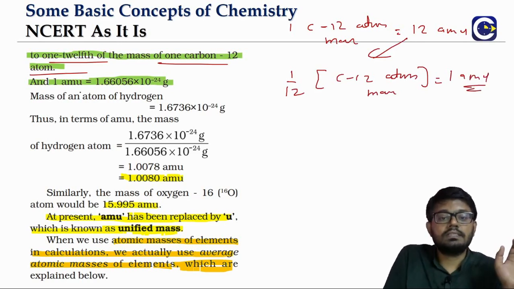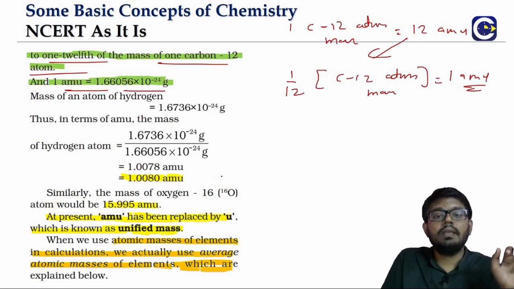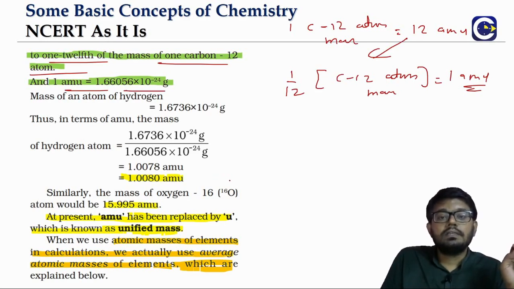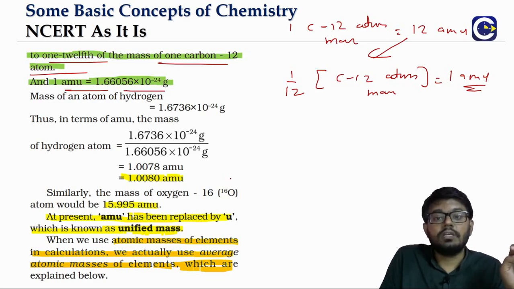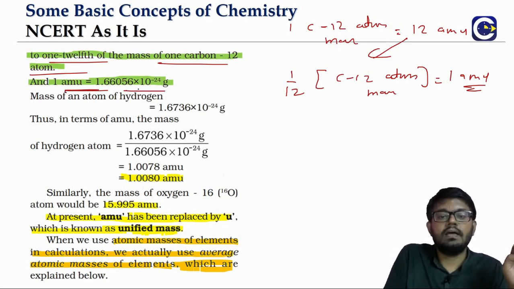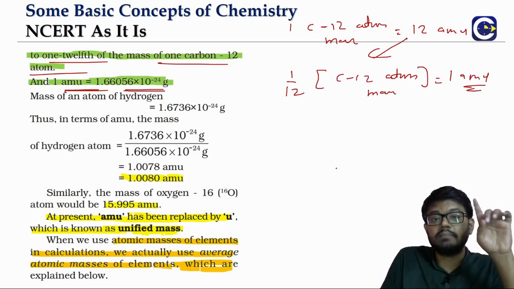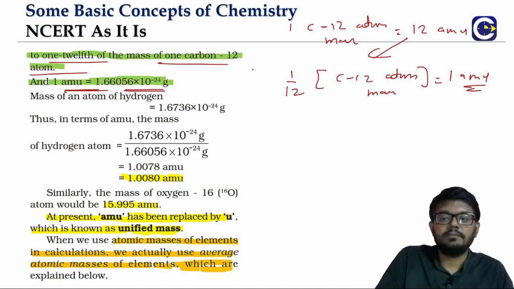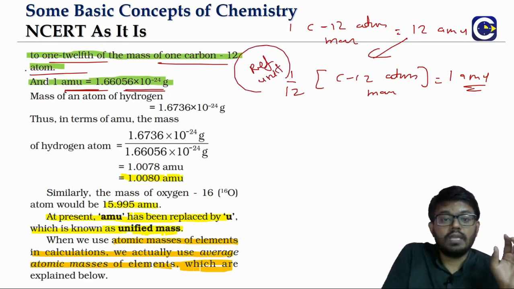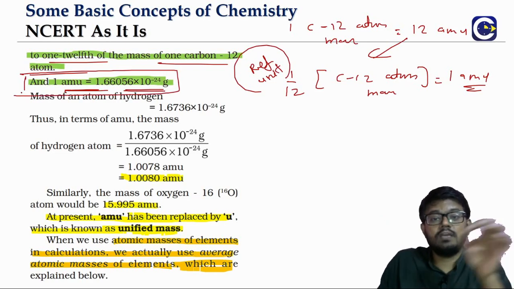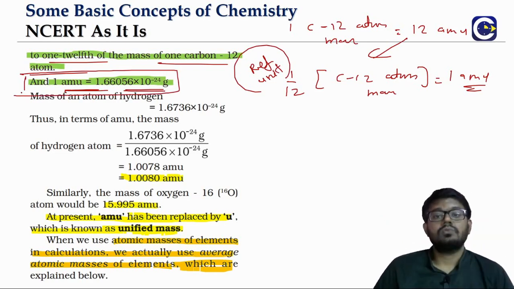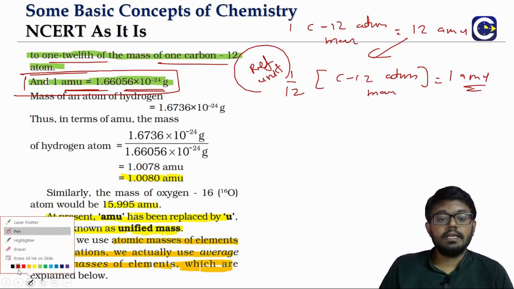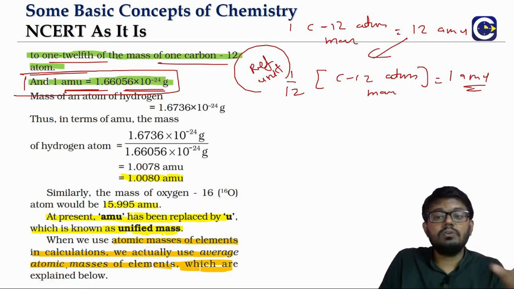If you look at the value of 1 AMU, it comes to 1.66056 × 10^-24 grams. So we know the exact value of 1 AMU today. But at that time, this AMU was defined as a reference unit, and people did not know the actual value of the AMU. Today we know the exact value, and after some time we will see how we can calculate the value of 1 AMU. But at that time they did not know the exact value, yet AMU was taken as a reference.